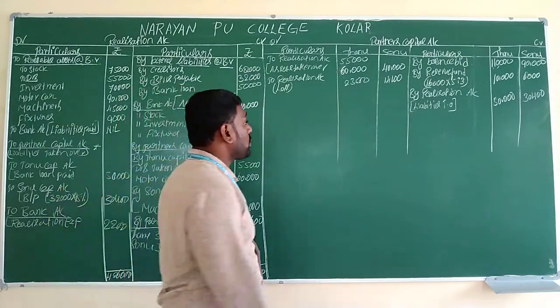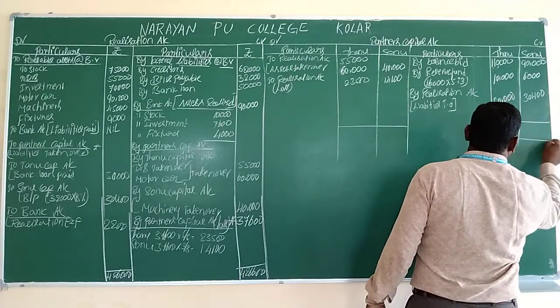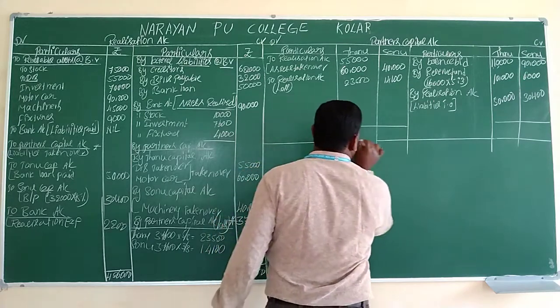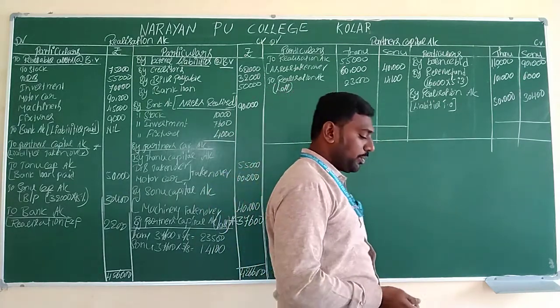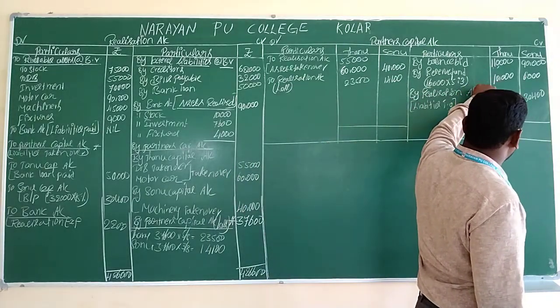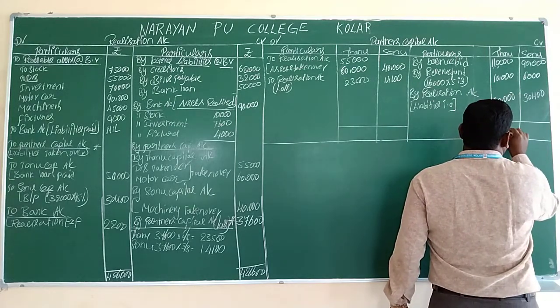Now it's time to close the realization account. Which side has the highest value? First we have to make a total of this. 1,10,000 plus 10, 1,20,000, 1,20,000 plus 50, 1,70,000.